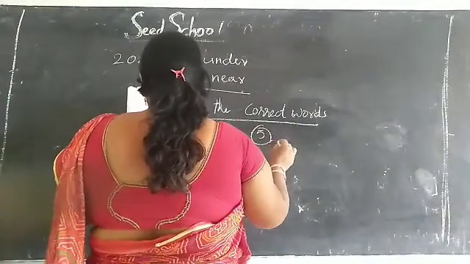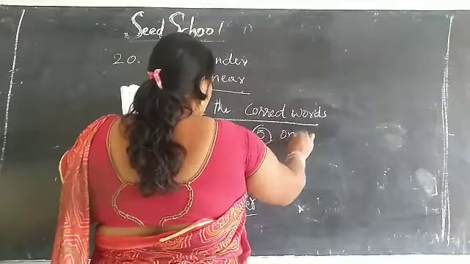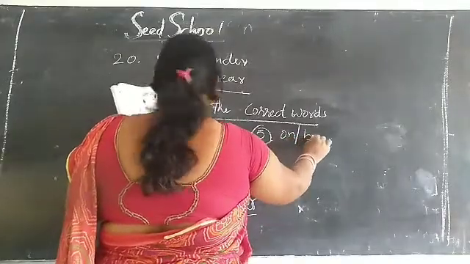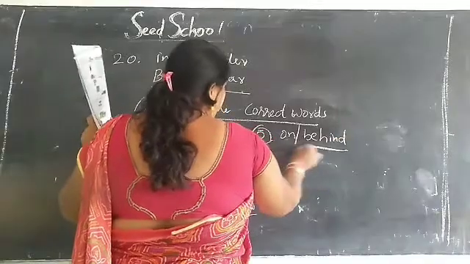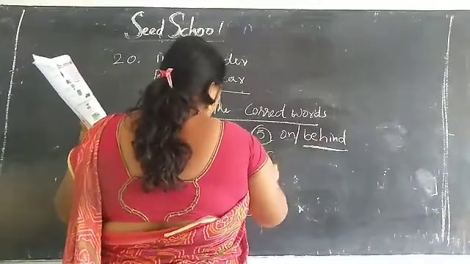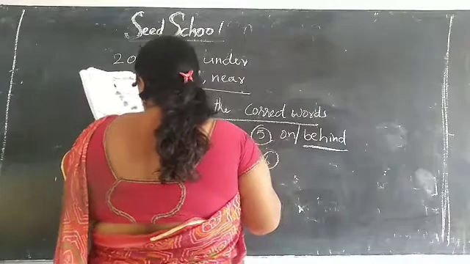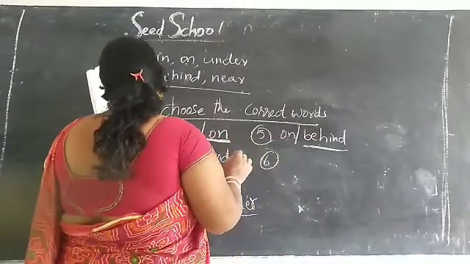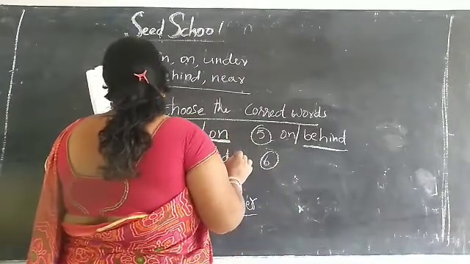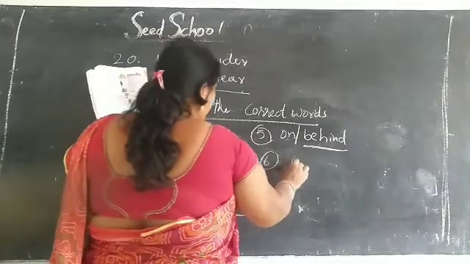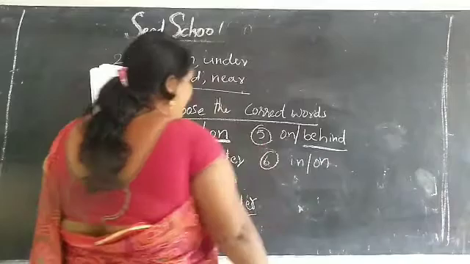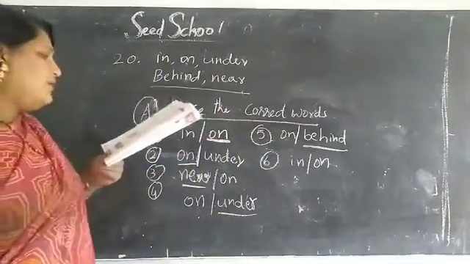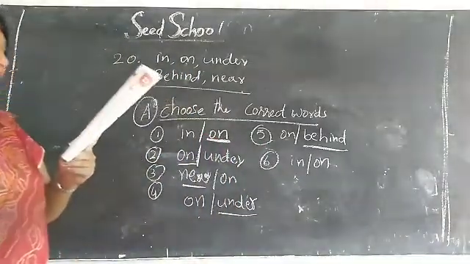This is the fifth one, children. The children are hiding on the tree or behind the tree. The answer is behind the tree. Last one, sixth one. The woman is in the car or on the car. The answer is in or on. What is the right answer, children? The woman is in the car.